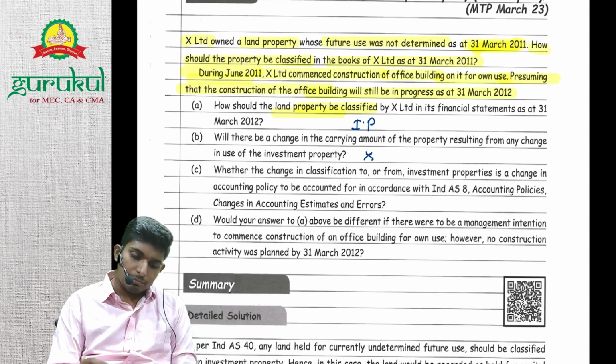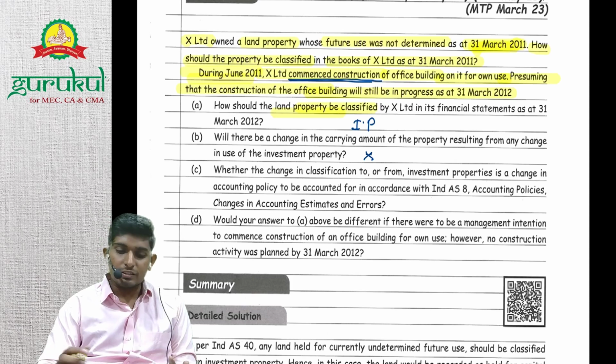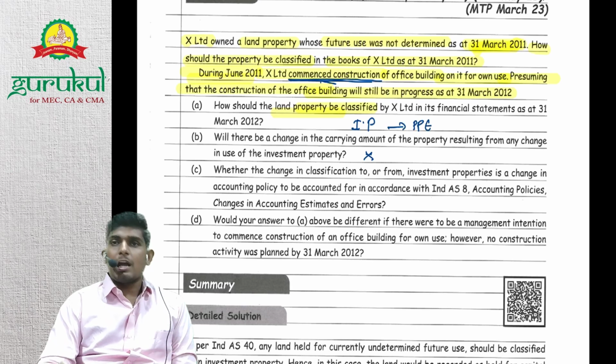Here actually construction began, right? Construction began. Work has begun basically. If construction was not begun and if they have assumed, then it will be an investment property. Since construction has begun, it will be now PP. Actual work has become actual usage now, they have changed.